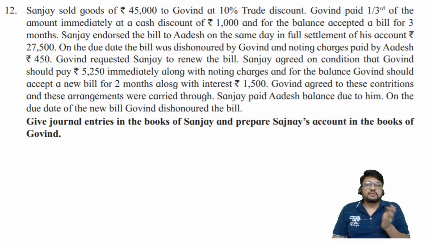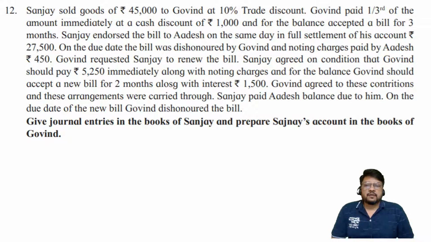And that bill we are transferring it to Adesh, and then we are telling him please accept this bill in endorsement, and it is in full settlement. So afterwards nothing is going to be paid by us. So yes, we'll have to check this particular point, that probably Adesh is going to give us discount. Sanjay probably is going to receive discount from Adesh. How much is the discount? That is not known. How did I come to know about discount? How did I guess about discount? I'm not knowing whether there is discount or not, but at least looking at the word in full settlement, it creates a background in my mind that probably there is going to be some discount between Sanjay and Adesh.